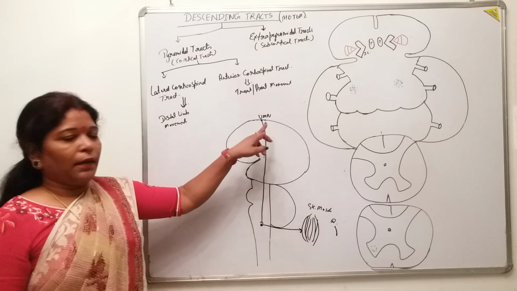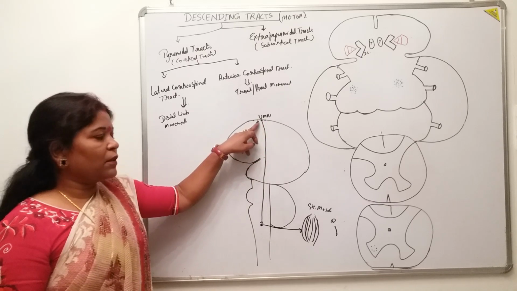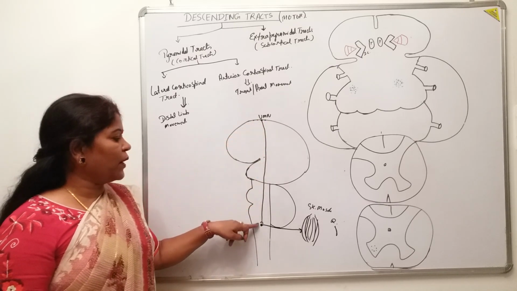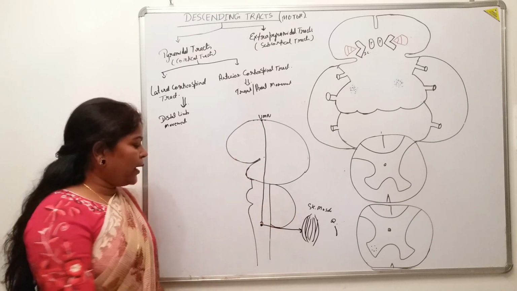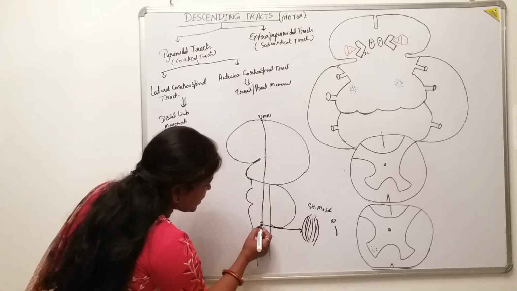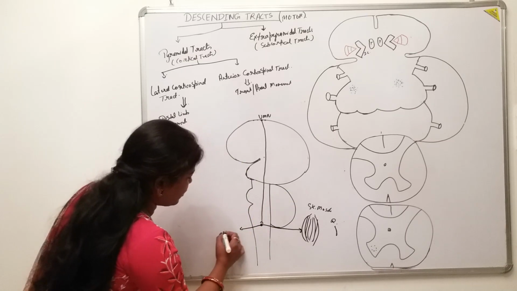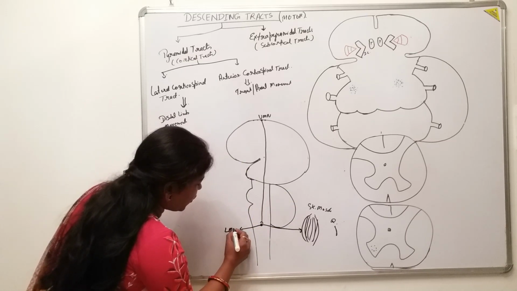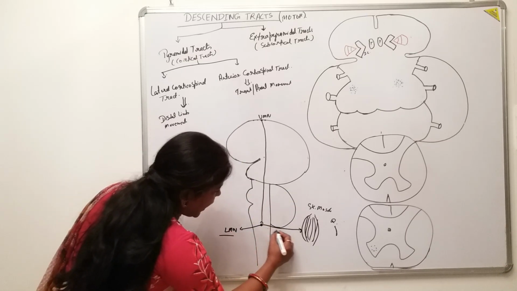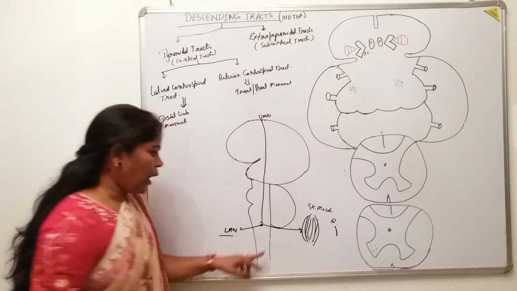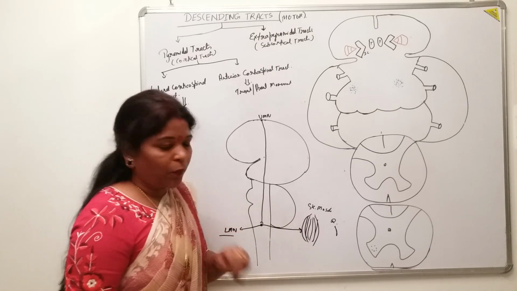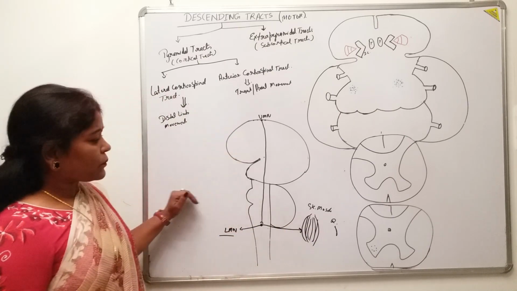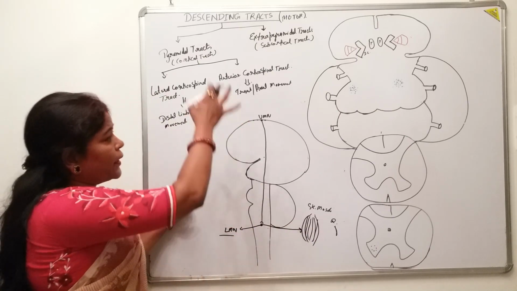So any lesion which is present in the cell body or the fibers here above the second order will be included in the upper motor neuron lesion. And from here, where the cell bodies of the second order neuron are, this is known as the lower motor neuron. The axons coming out from these second order neurons will be included in the lower motor neuron. So this is the rough sketch of the descending pathway.